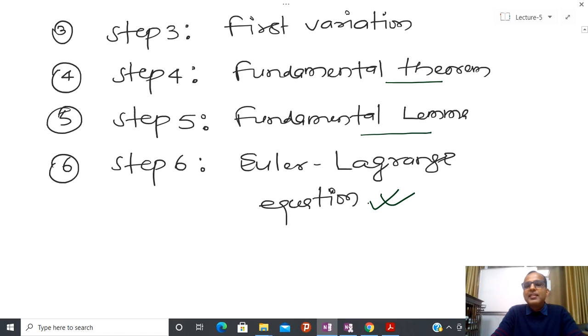In the next class we will see some more categories of problems. Here we are specifically assuming that the endpoints are fixed. If the endpoints are not fixed, then how do we solve the same kind of problem?